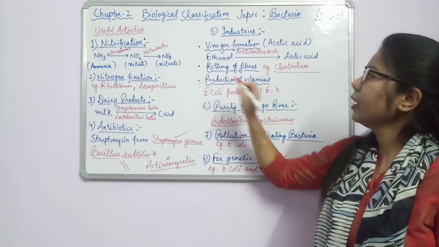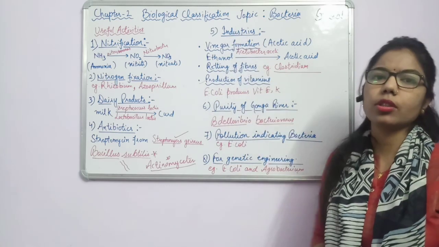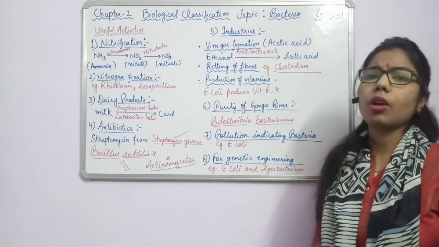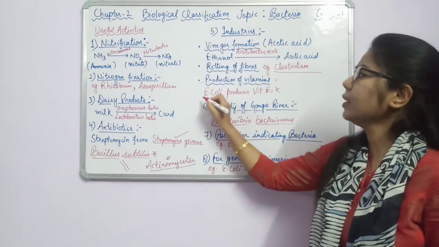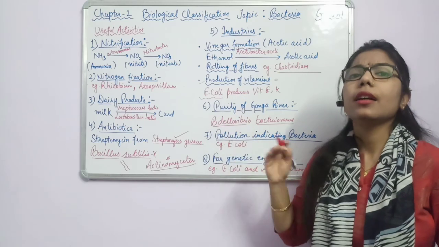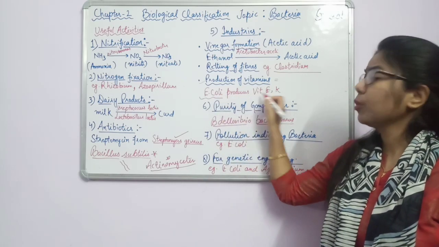Okay, then another one is production of vitamins. All these are examples of industries because industries are manufacturing it. So how can these vitamins be manufactured? Here I mentioned E. coli. This example is very important because we are using this bacteria in different places. So here E. coli will produce what?